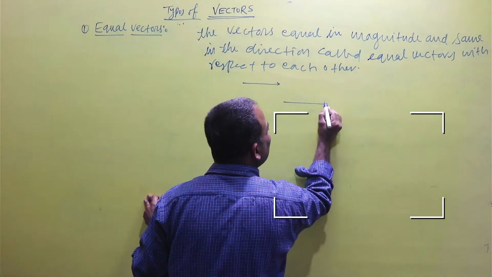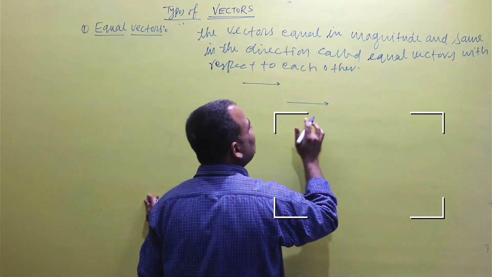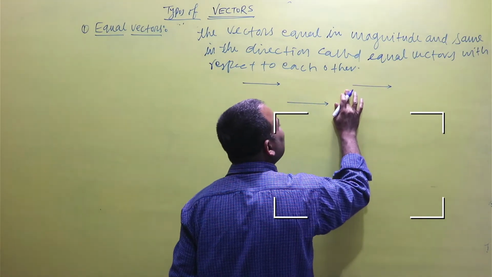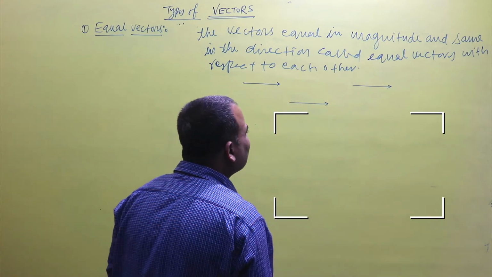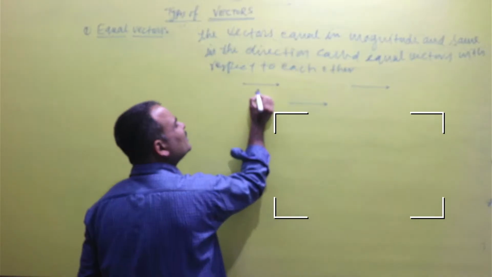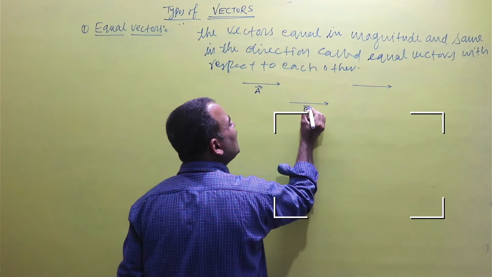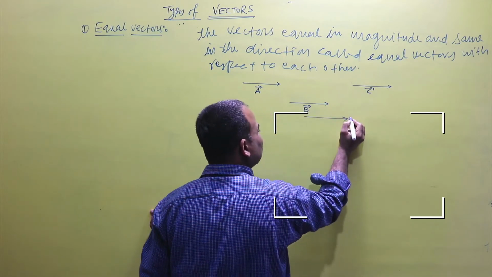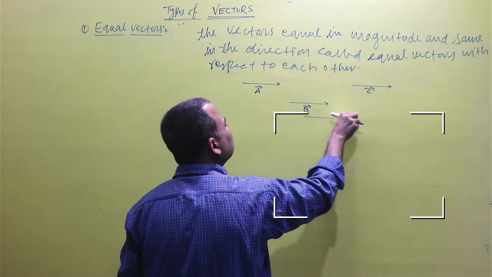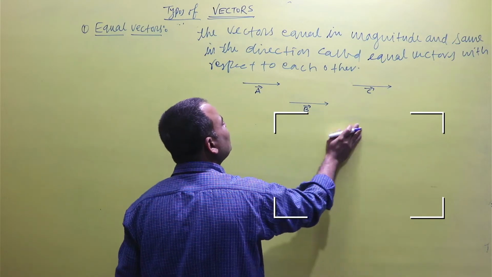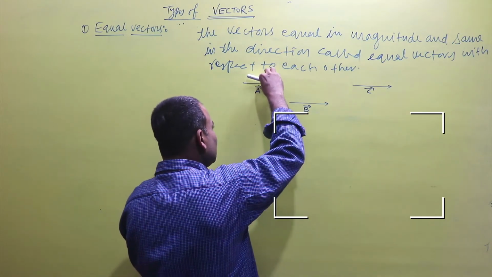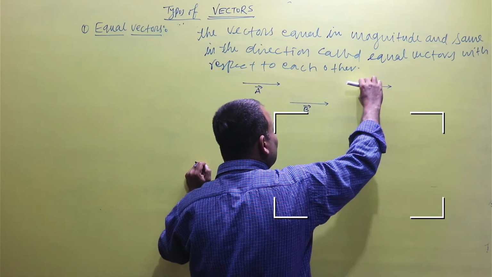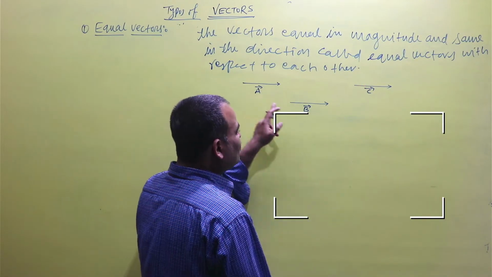Equal in magnitude. Already we know that the length of an arrow sign shows the magnitude of a vector. Let the lengths of the vectors A, B and C be the same and the direction be the same, and all are situated in the direction of the x-axis. So they are equal vectors. The vectors which are equal in magnitude and the same in direction are called equal vectors.